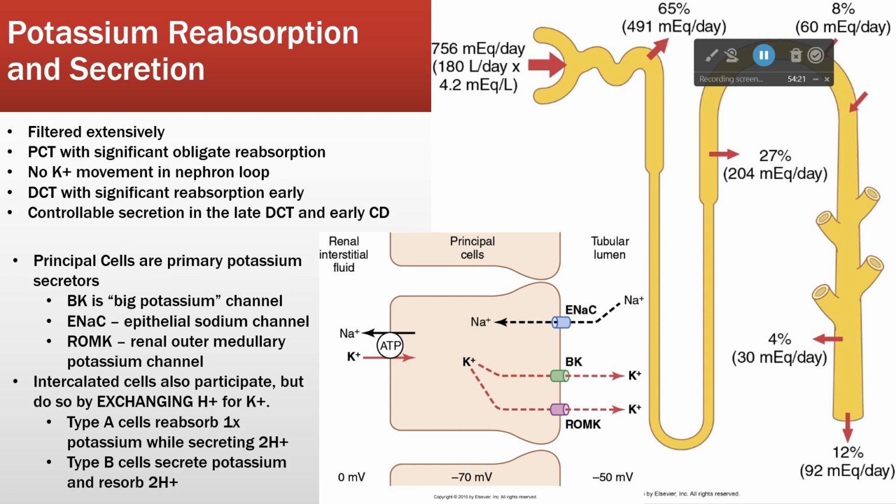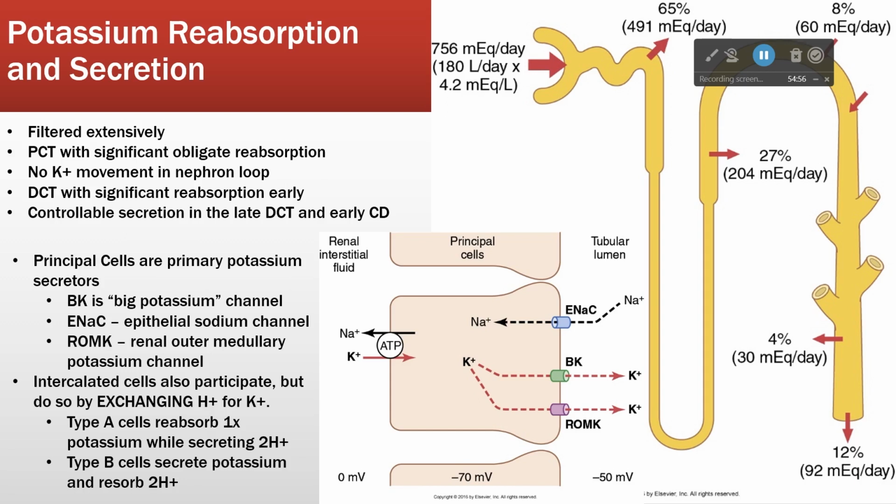We see very little potassium movement in the nephron loop, okay? But as we come back up here to the distal convoluted tubule, we see a further reabsorption, another 27%. And then we get some secretion and reabsorption along the way. But most of it is happening in the proximal convoluted tubule and the early part of the distal convoluted tubule, right? So filtered extensively, PCT, DCT.